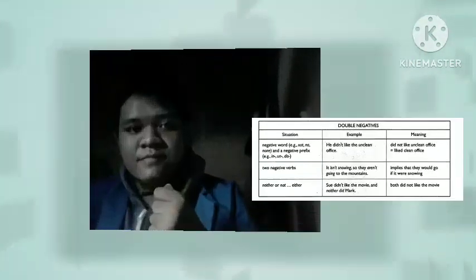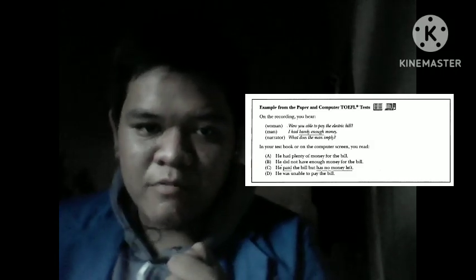And then last, I will talk about almost negative expressions. Certain expressions in English have almost negative meanings. It may sound like a positive sentence, but it's not. It is an almost negative. For the example here, on the recording you hear, woman: what were you able to buy with the electric bill?